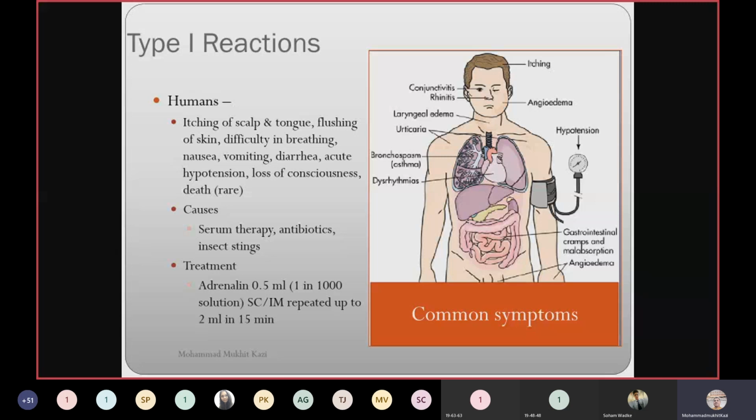What are the causes? Causes are serum therapy, antibiotics, insect stings. If a honey bee bites, there will be a swelling. I don't know whether you had that bite or not. That is nothing but the allergic reaction because of that sting. And serum therapy is nothing but, if I have donated my blood, it might get transferred to the recipient, and the recipient might suffer from this type of allergic reaction. And of course, certain antibiotics.